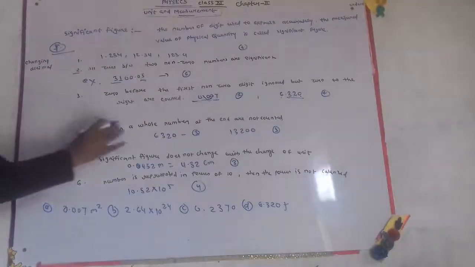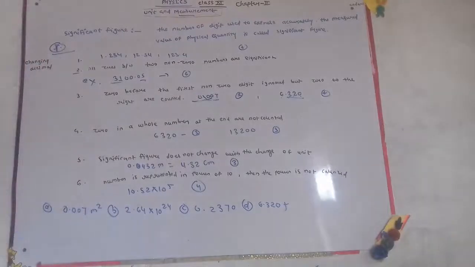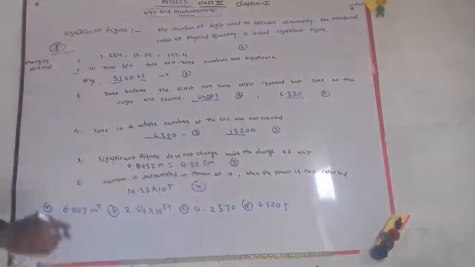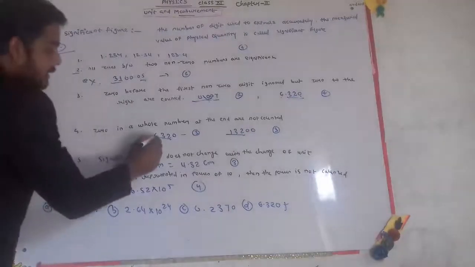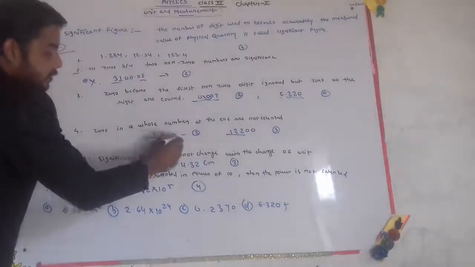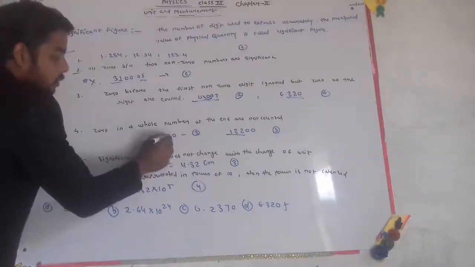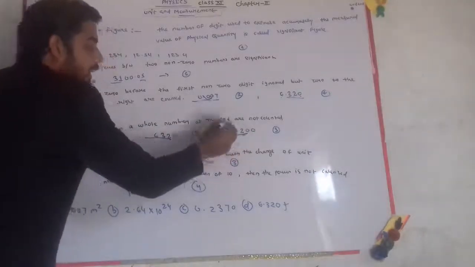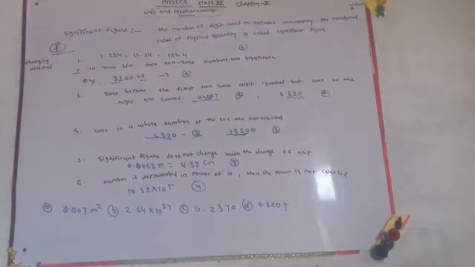Next, zeros at the end of a whole number are not counted. This is a rule we have to remember. So in 6320 the significant figures are 1, 2, 3, which is 3. Here also 1, 2, 3, so 3 is the number of significant figures.